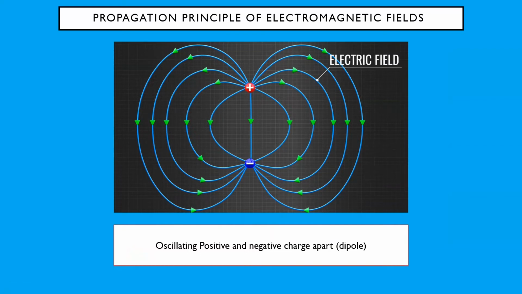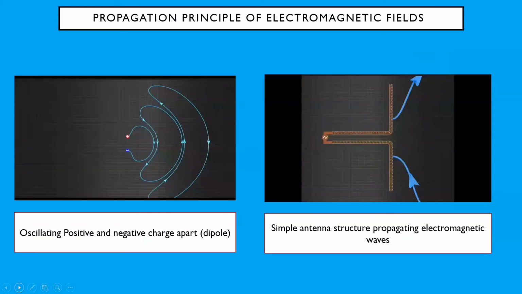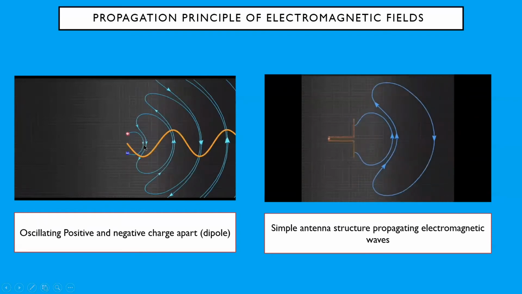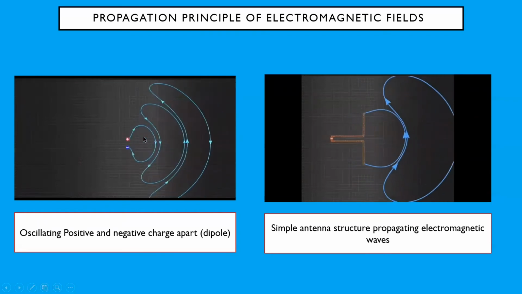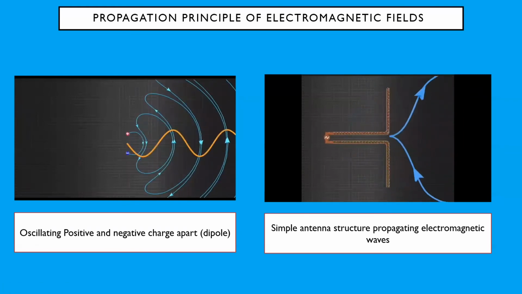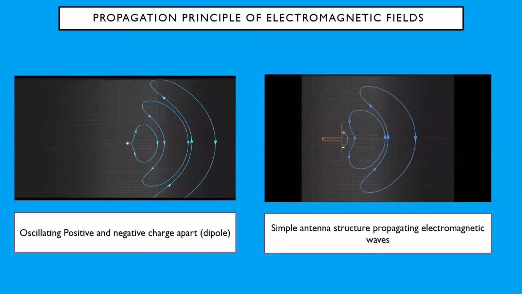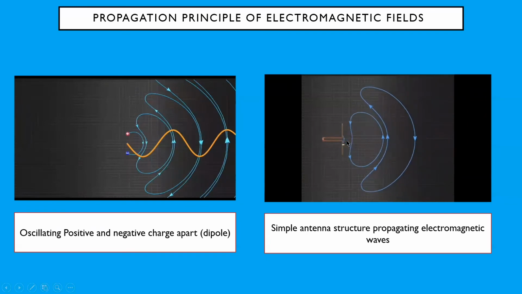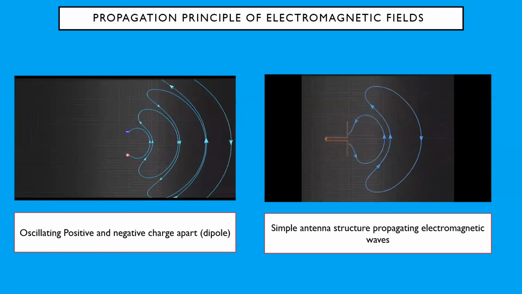Now, to understand how an antenna works, consider a positive and negative electric charge placed apart. This is known as a dipole. These charges produce an electric field. Oscillation of these charges creates a varying electric field, which will also generate a varying magnetic field perpendicular to it. A wavefront representing the electromagnetic wave is produced, showing the propagation of these interactions. This visualizes how an antenna creates electromagnetic waves.